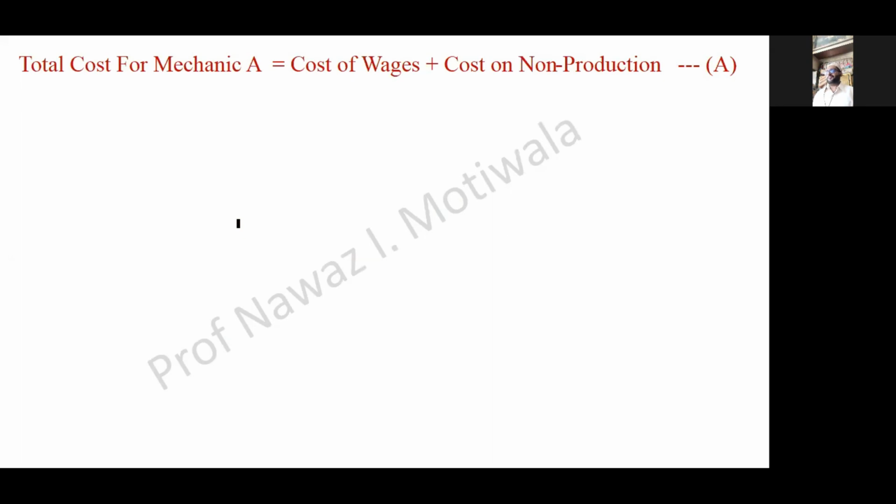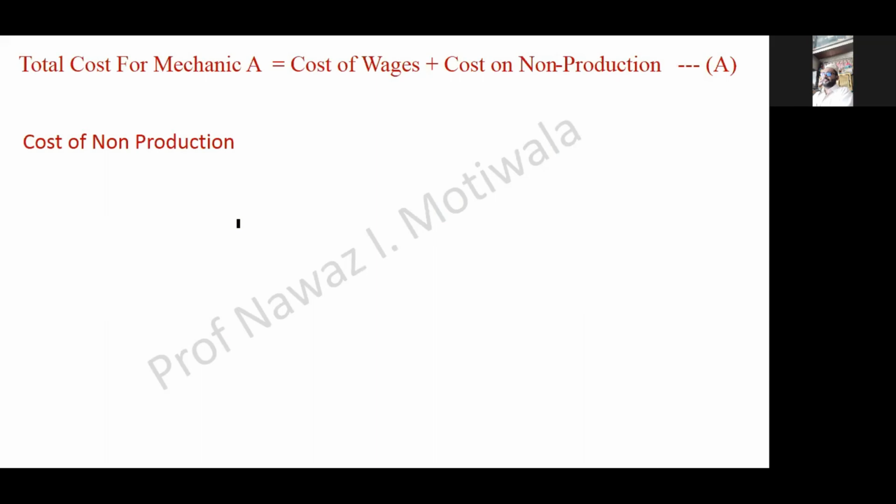So if I apply a logic, I can write total cost for mechanic A is equal to cost of wages, he will take his wage as per the timings, plus cost of non production, which we have seen, that the time the machine stays shut, that much cost will occur. Let me now again develop the logic. Cost of wages is directly given to me in the question.